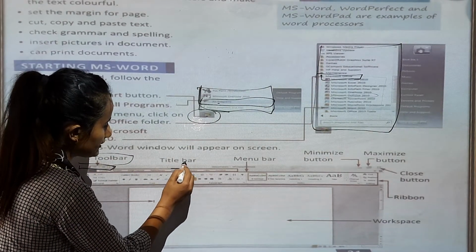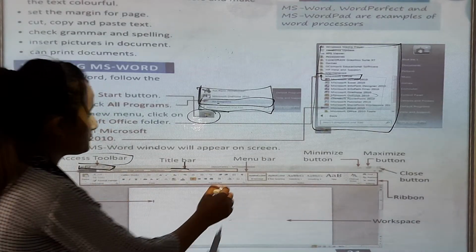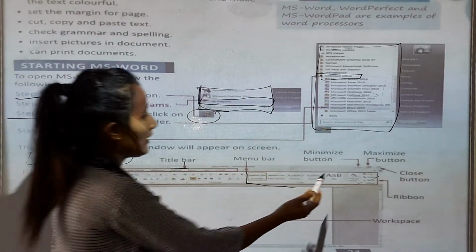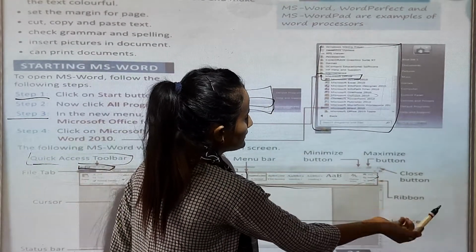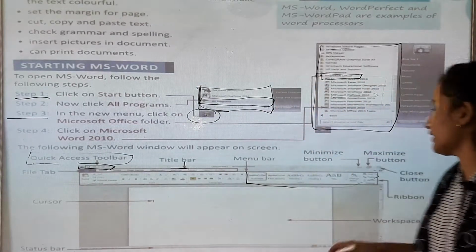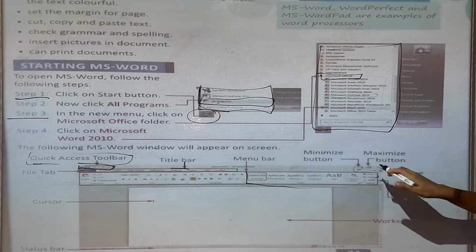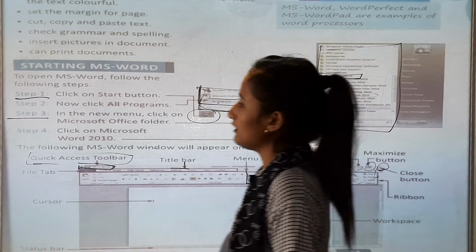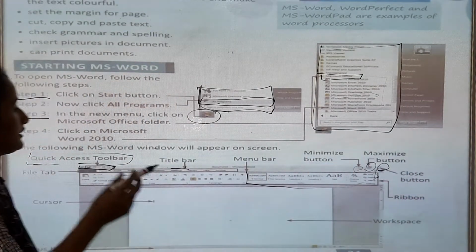This line is the title bar. This is the menu bar. Menu, minimize button, maximize and close button. When you want to minimize on your computer, you can click this symbol. Now this is the maximize symbol. Now this is the close button. When you want to close this, you can click these symbols.